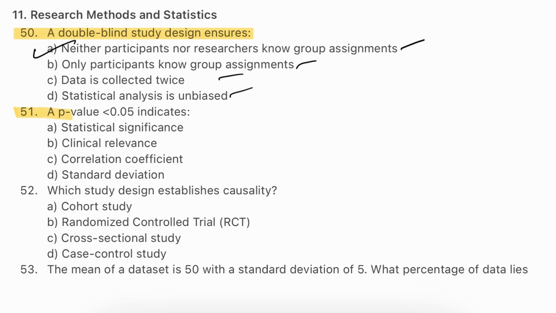Question number 51. A p-value less than 0.05 indicates statistical significance, clinical relevance, correlation coefficient, standard deviation. The answer will be A. Statistical significance. A p-value less than 0.05 is considered statistically significant, meaning the observed results are unlikely due to chance, supporting the statistical significance of findings. However, it's important to interpret p-values alongside other data and study design factors.